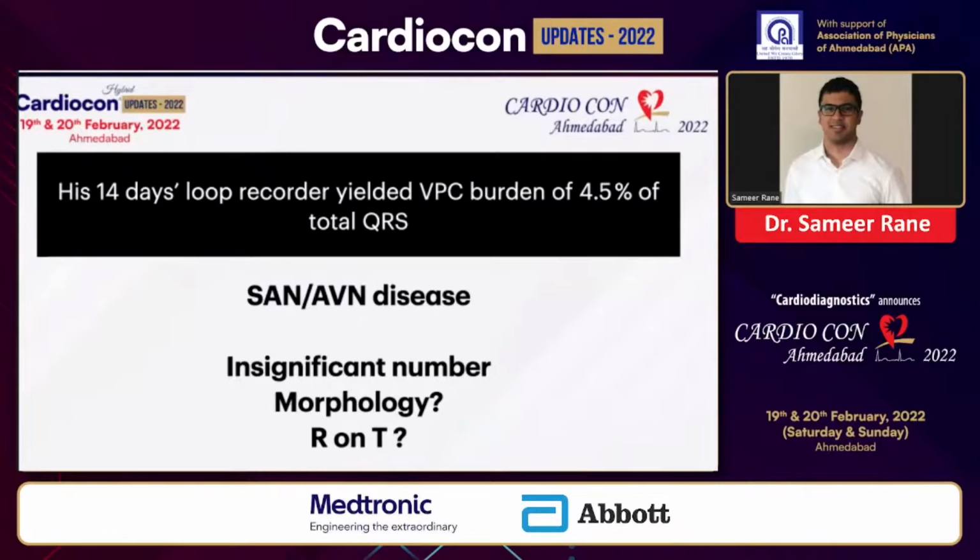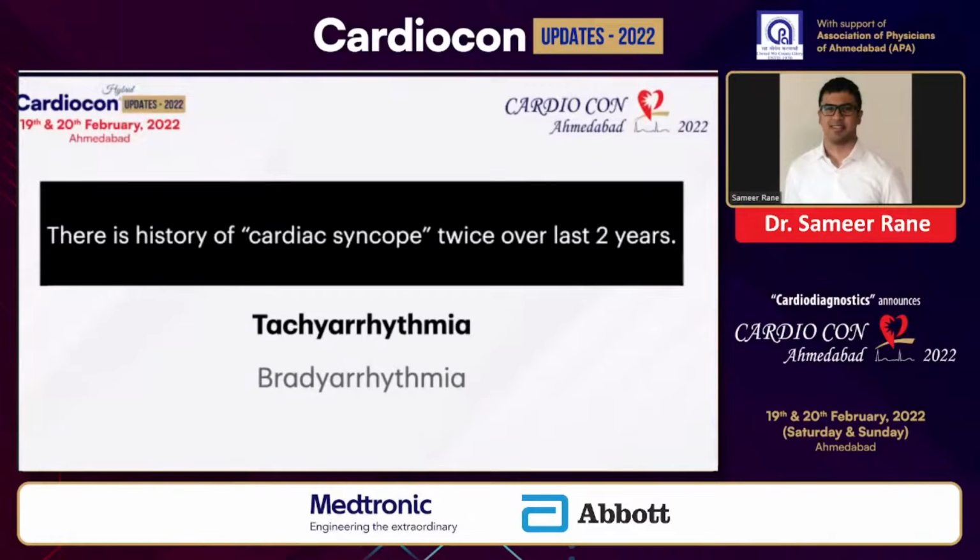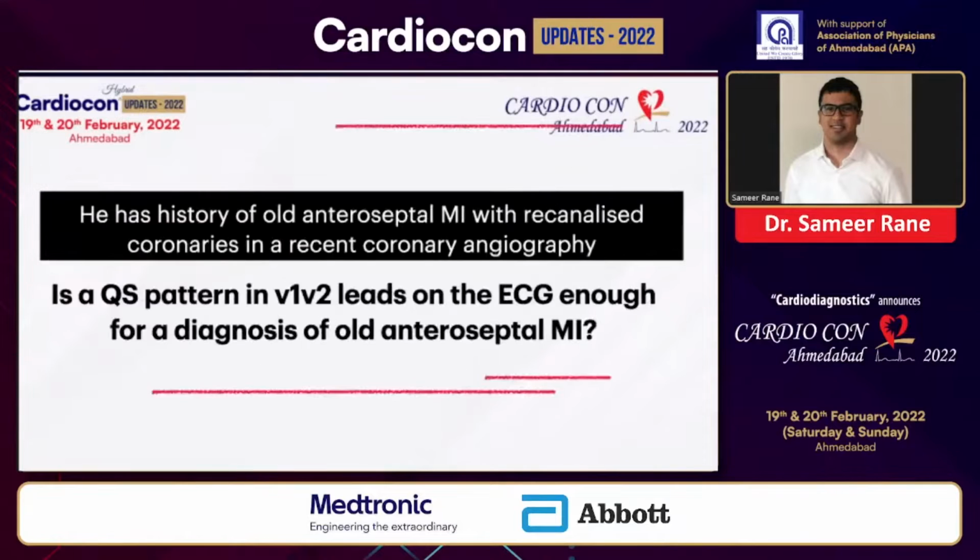Also, if these PVCs were R-on-T PVCs, which if present, maybe would have been related to the history of cardiac syncope in this patient. Then episodes of cardiac syncope can be both due to tachyarrhythmias and bradyarrhythmias. The loop recorder suggests that maybe bradycardia is probably not the mechanism for syncope in this patient.